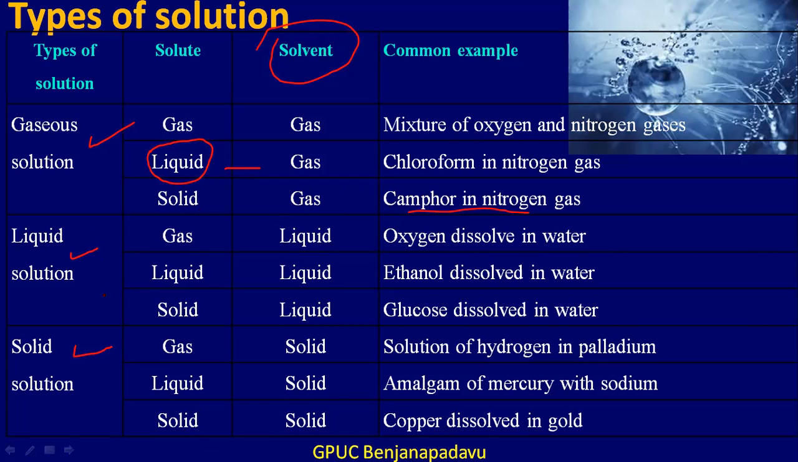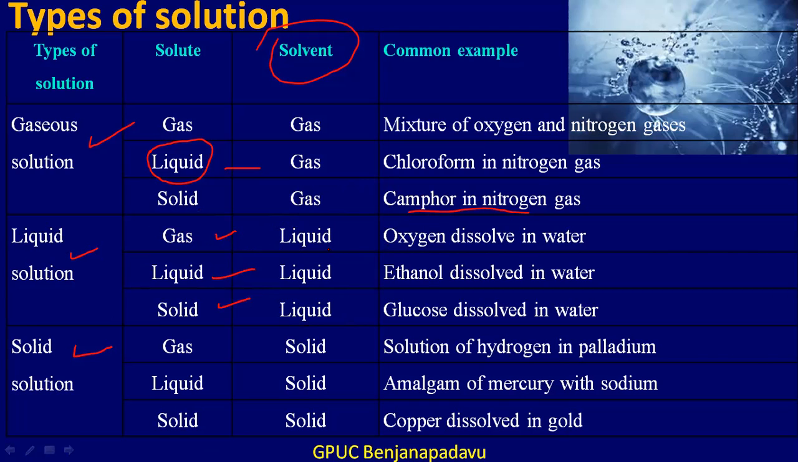Okay, so the second type is liquid solution, where the solvent will be liquid, and again, depending upon the physical state of the solute, we can classify this into three types. They are gas in liquid, liquid in liquid, and solid in liquid. So now consider gas in liquid: gas solute particles in a liquid solvent.